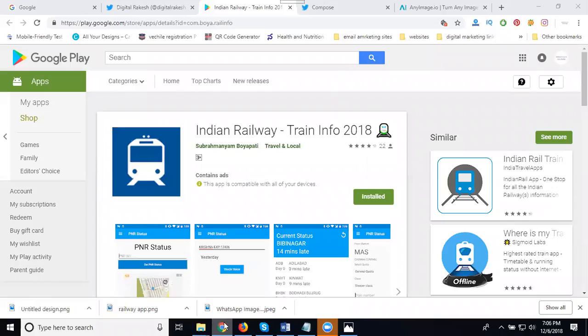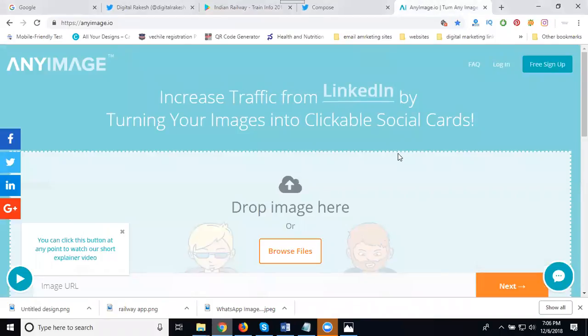So we can promote on the website called anyimage.io. There are any number of sites you can use, but those all go into paid. But anyimage.io is totally free. We can promote a website, YouTube videos, and any kind of video channels.